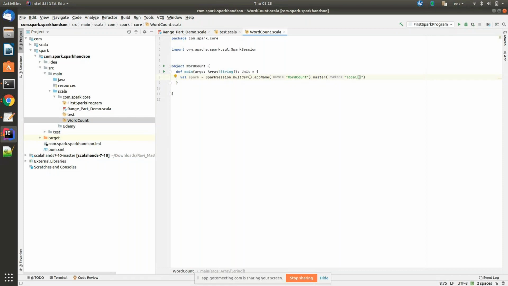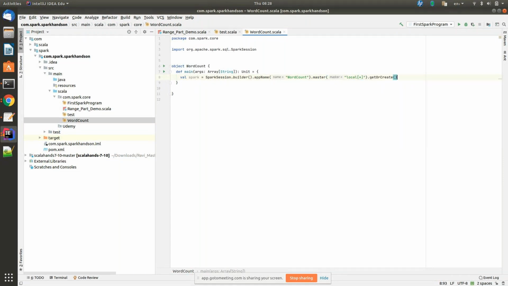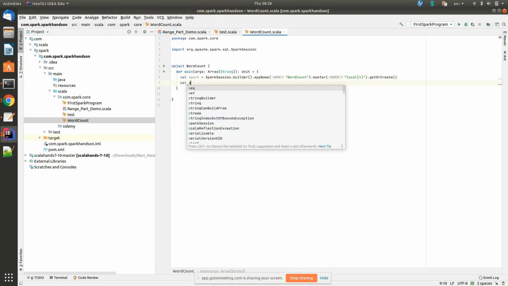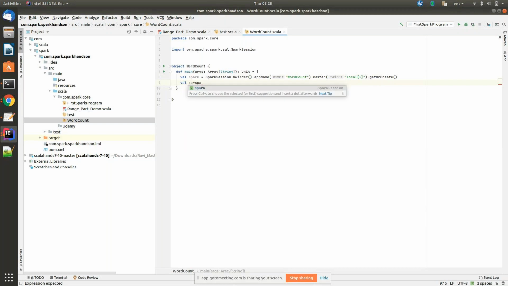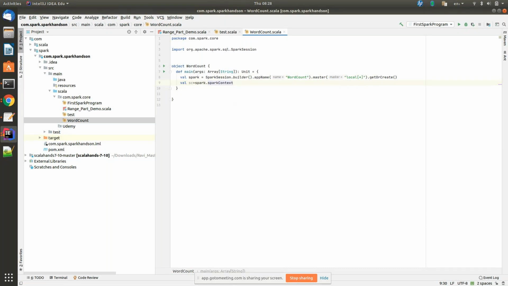Then dot getOrCreate. So next, if you want SC, spark dot sparkContext, press enter.